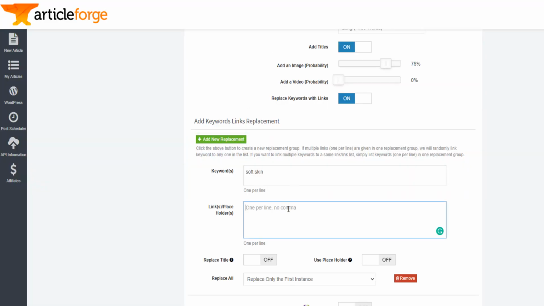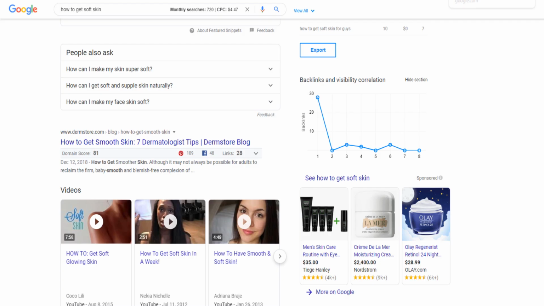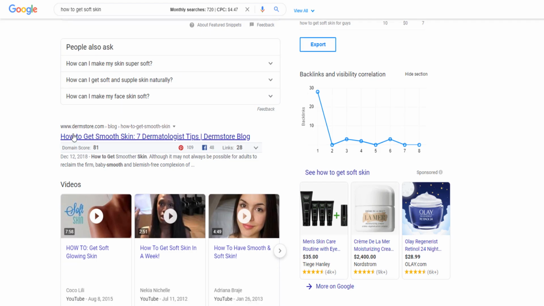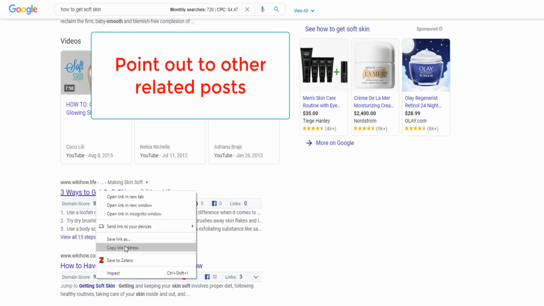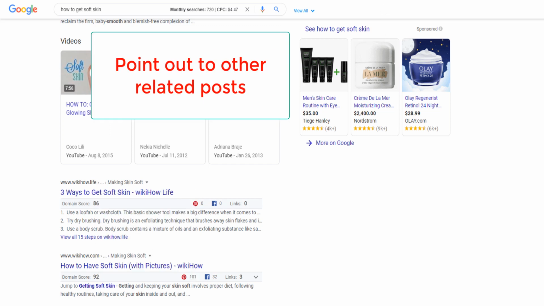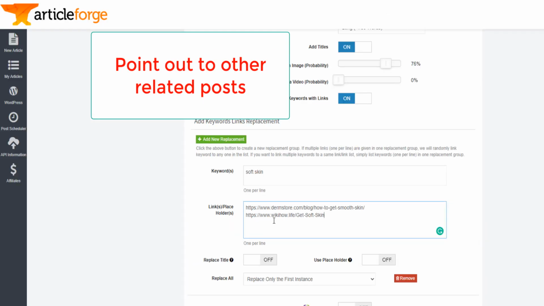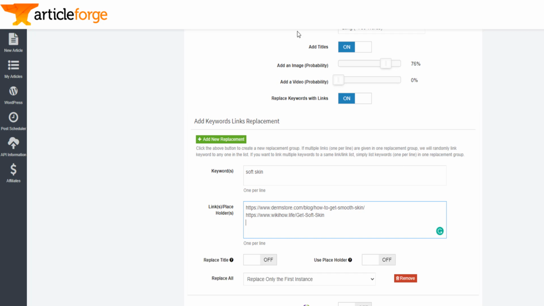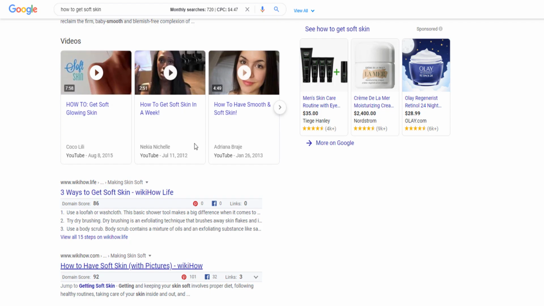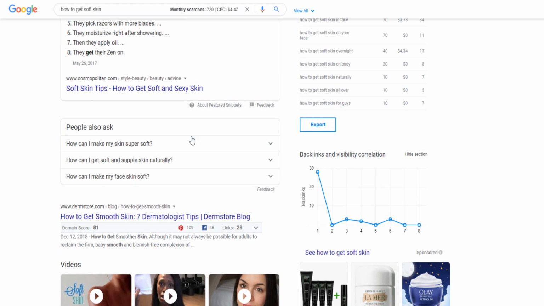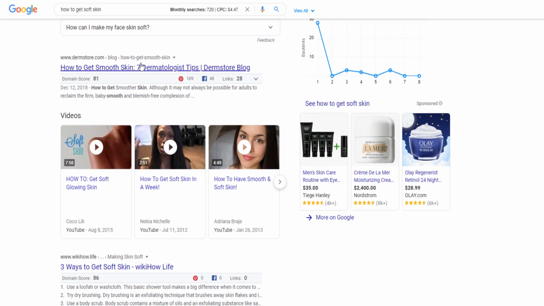This will point out to these other related blog posts, and Google will understand that, hey, you're pointing out to other related blog posts, and therefore I am going to rank these posts in that category because you're telling me these other posts are related to your blog post.